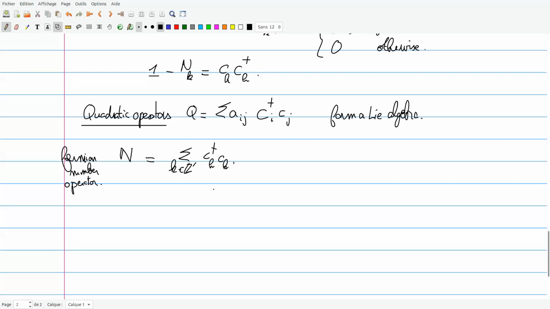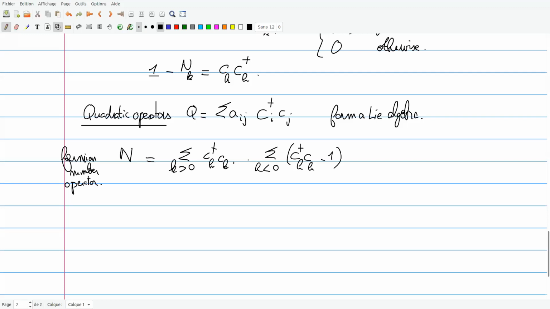Instead of writing this, I'm just going to take the sum over k positive. Here I have a finite number of fermions always on the right. Then I add the same thing, but regularized with the minus 1.